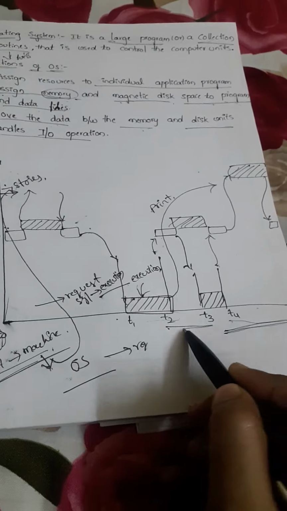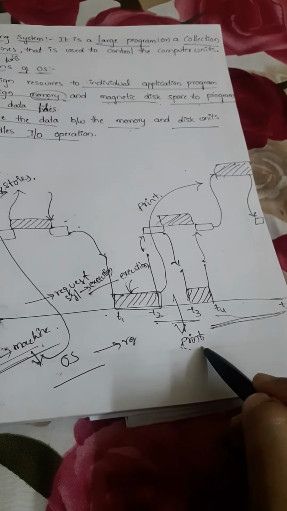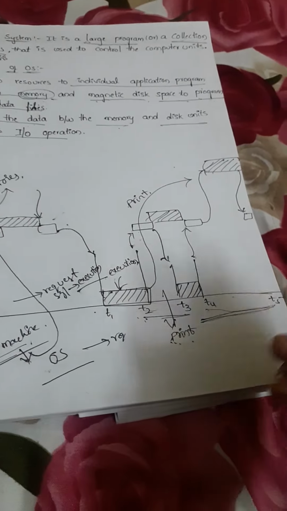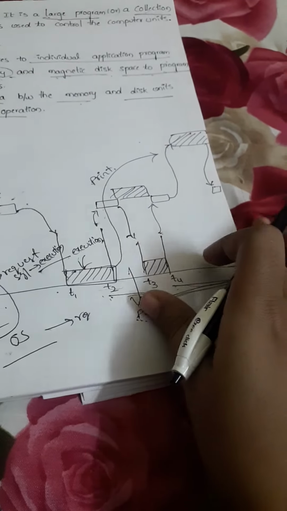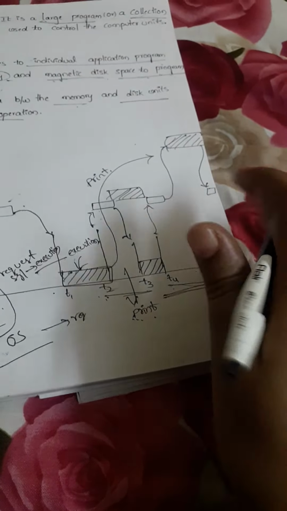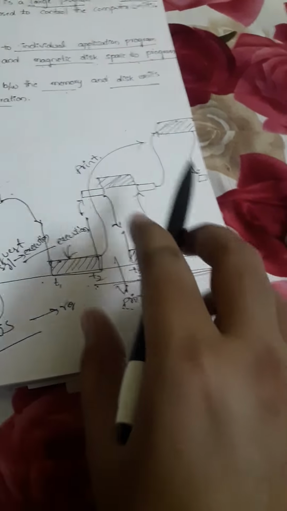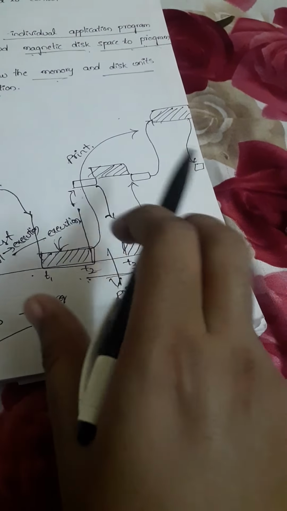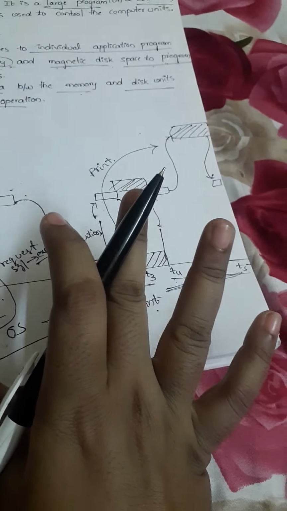In the period T2 to T3, the print command is sent. After that, the OS sends the printer command for T4 to T5, and in this period the printing operation is completed. In this duration, the OS also loads another application program to run. That means the operating system loads another application program while executing the current application program, which is nothing but multi-programming or multitasking.